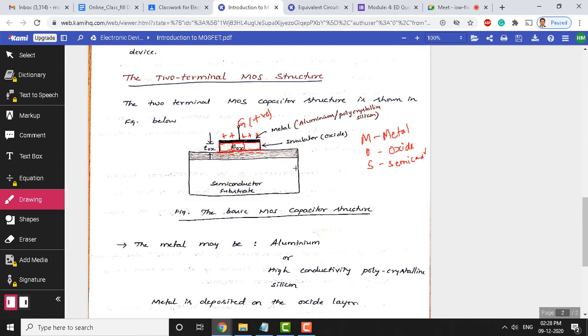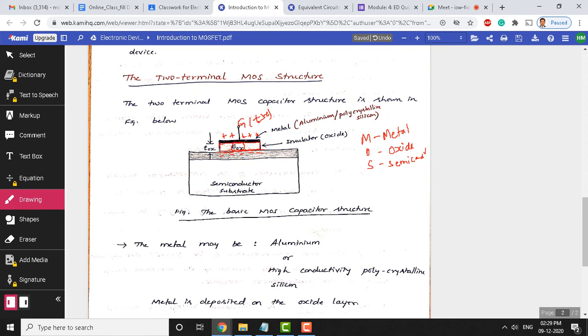Again, if you look at this figure here, the positive voltage we applied to the gate, look at the layer it has formed. It is a negative layer. So, for a positive voltage applied to the gate, there is an induction of negative charges below the semiconductor oxide interface, and the reverse is also true. That means if you apply a negative voltage to the gate, then positive charges will get induced below the semiconductor oxide interface.